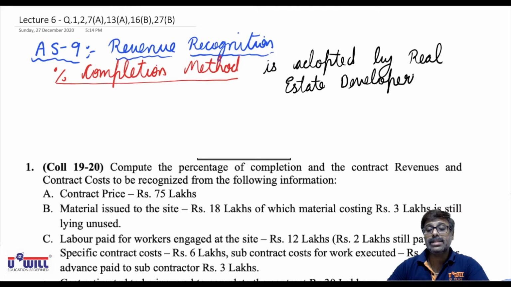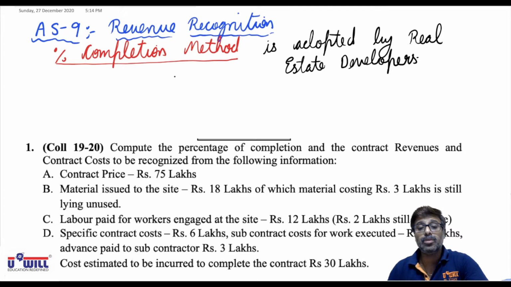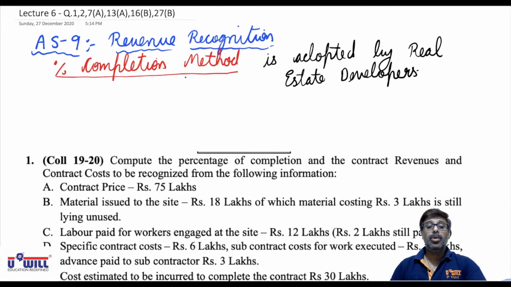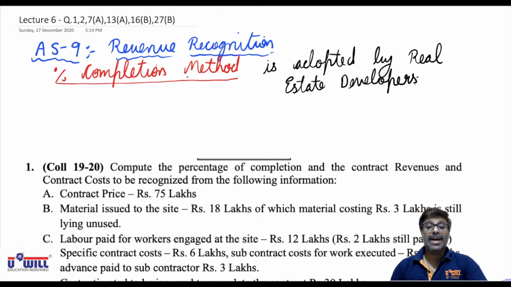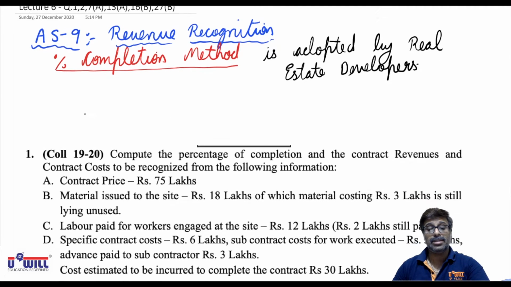Now, what is this percentage completion method which is adopted by real estate developers? Very simple. Real estate contracts take a long time to finish the job. So whatever percentage of contract is completed, the same percentage of revenue will be recognized.